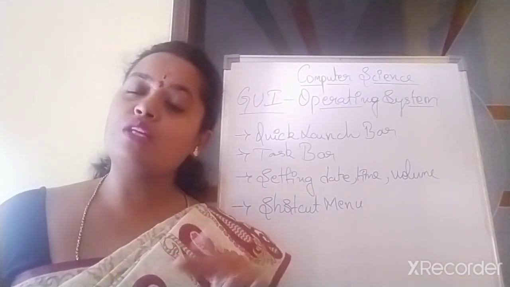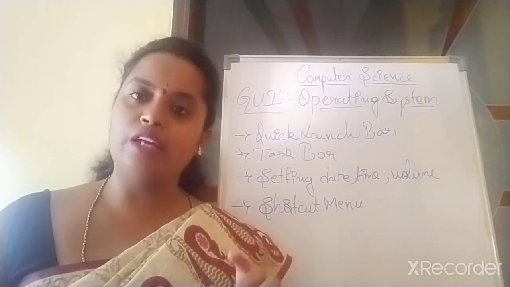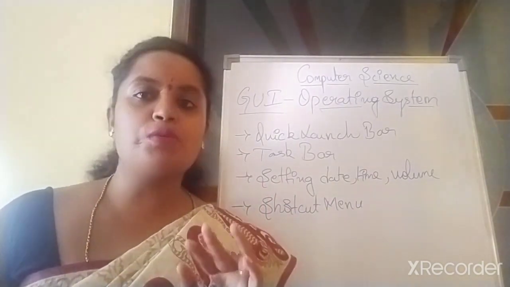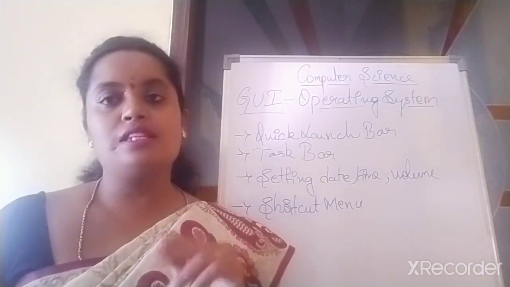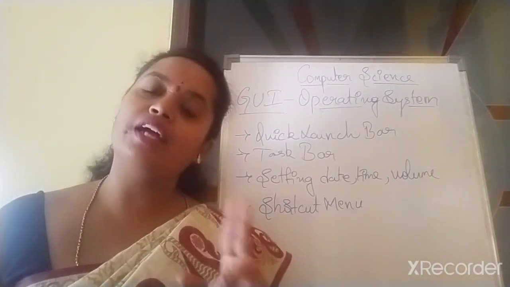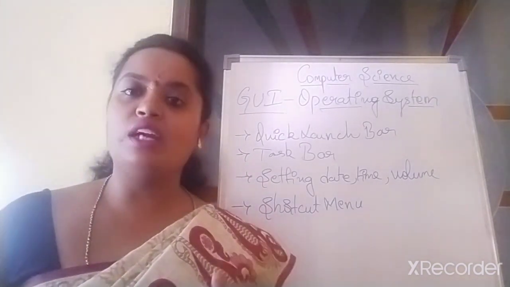What are the two types of primary memory? That's your ROM and RAM. ROM is read only data, and it is a non-volatile memory wherein only reading option is there, you cannot write on it. The second one is RAM, random access memory, wherein you can write the data on the memory, and it is volatile memory.